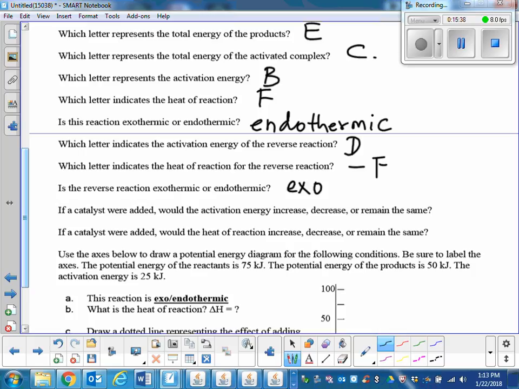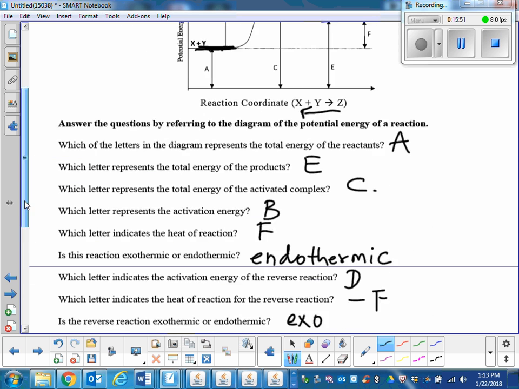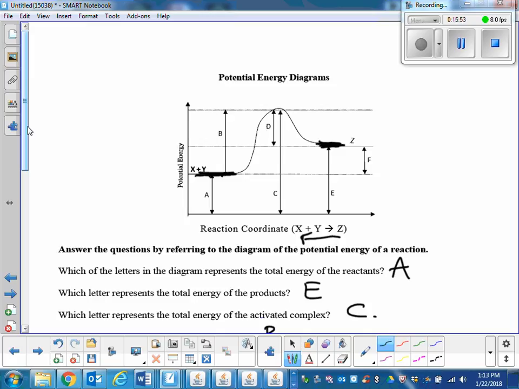What is a catalyst? So you have learned that a catalyst is something that speeds up a reaction. That's okay for biology, not for chemistry, in the sense that you really have to understand what a catalyst does. So I'm going back to the forward reaction. This is my reactant, that is my product.